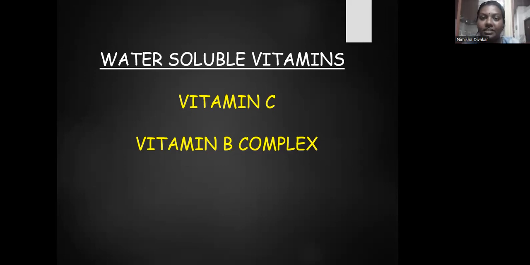The deficiency of vitamin D is called osteomalacia in adults and rickets in children. Next one is vitamin E. Vitamin E, as already said, is a chemopreventive agent and an antioxidant. It helps the membrane integrity and prevents sterility. The oral manifestations of vitamin E are less compared to other vitamins.